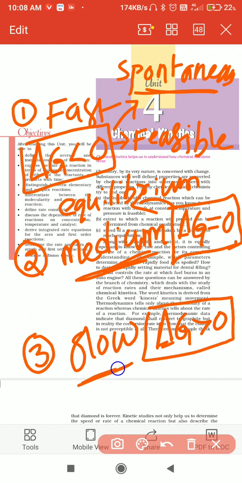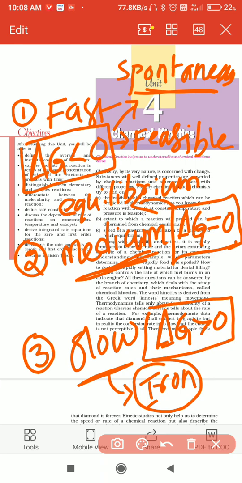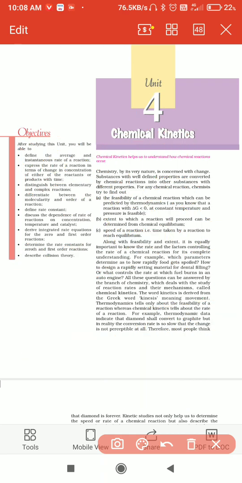Next, for example, the rusting of iron. What happens in the rusting of iron? It needs more time. More time is required, so this kind of reaction is called a slow reaction. Therefore, commonly in chemical kinetics, there are three types of reactions: very fast reactions, medium reactions, and slow reactions, right?